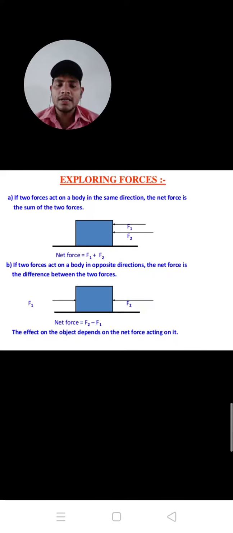Let us see another example, B. If two forces act on a body in opposite direction, the net force is equal to the difference between the two forces. For example, when F1 and F2 are two forces applied on an object in opposite direction, then the net force equals F2 minus F1. The effect on the object depends on the net force acting on it.